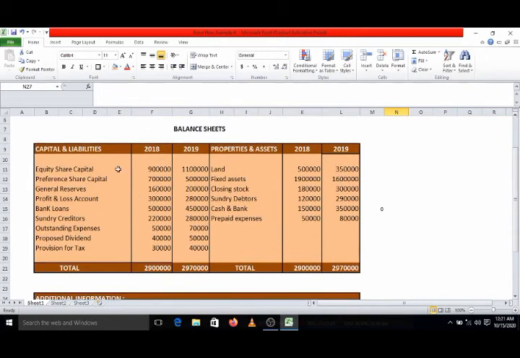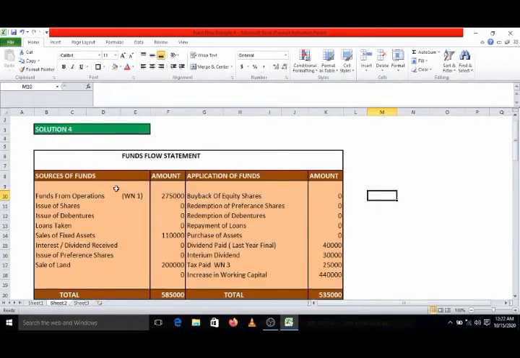Equity share capital: first year 9 lakhs, second year 11 lakhs. It means equity share capital has increased by rupees 2 lakhs. It means during the year the company has issued additional equity shares of rupees 2 lakhs. So issue of shares in the fund flow statement, source or application? It is a source. You can check out issue of shares rupees 2 lakhs.